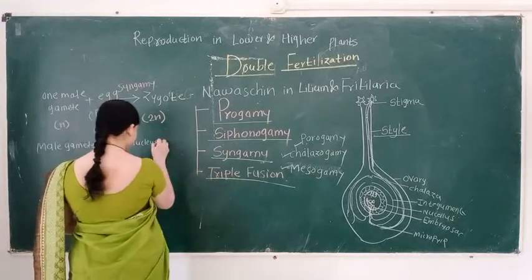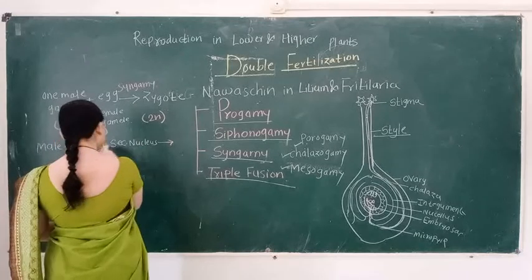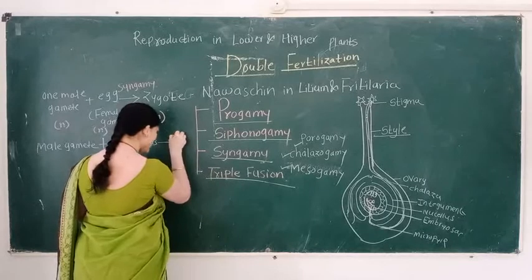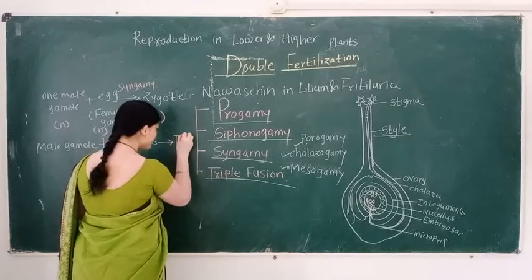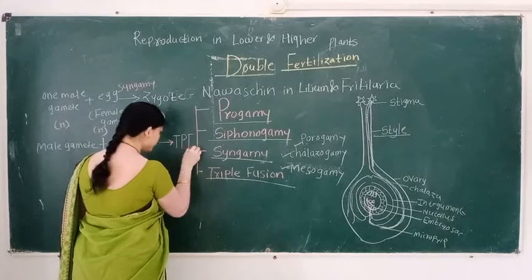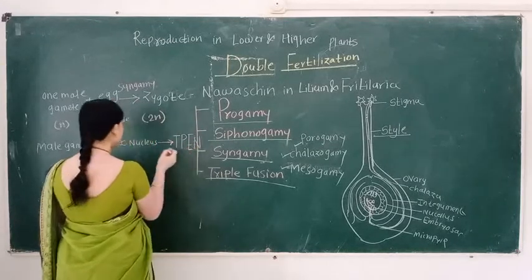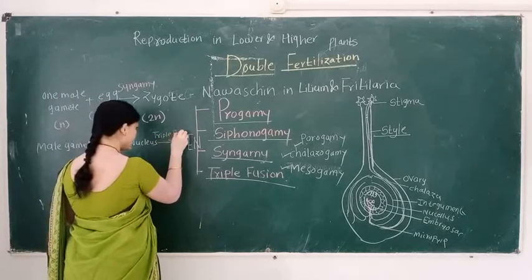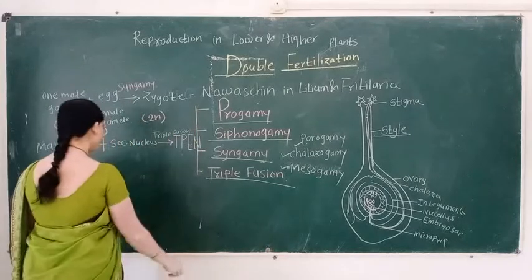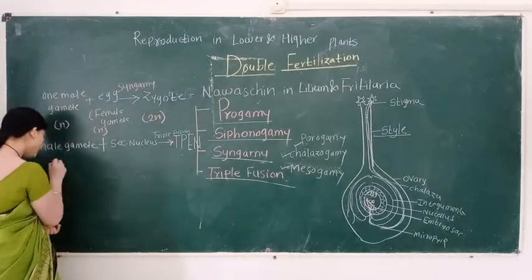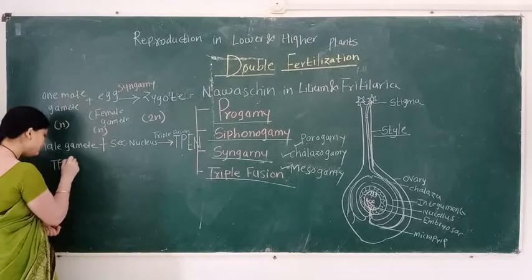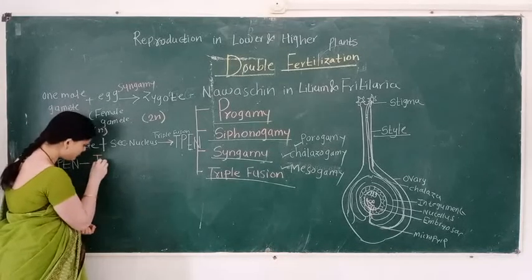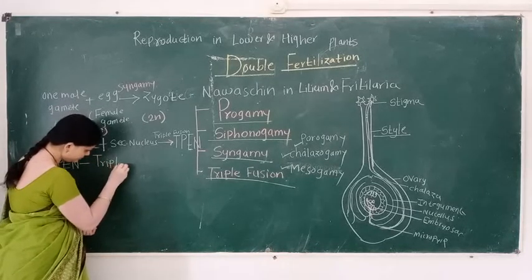And what happens when the male gamete fuses with the secondary nucleus? There is formation of the TPEN, and this process is known as triple fusion. What is the meaning of TPEN? TPEN means triploid.